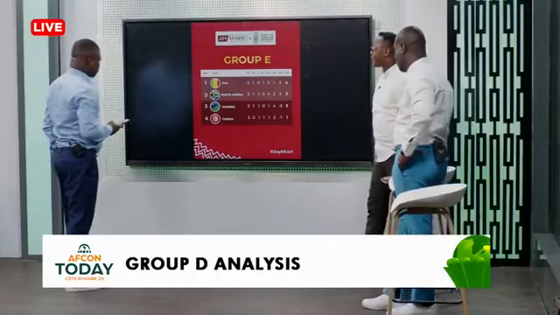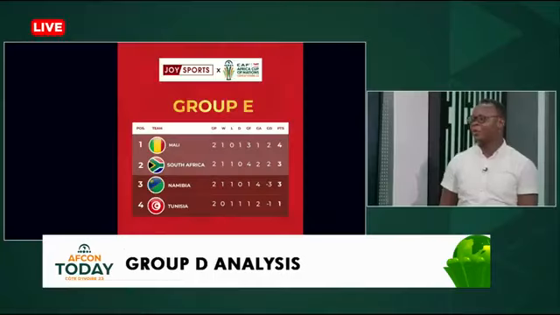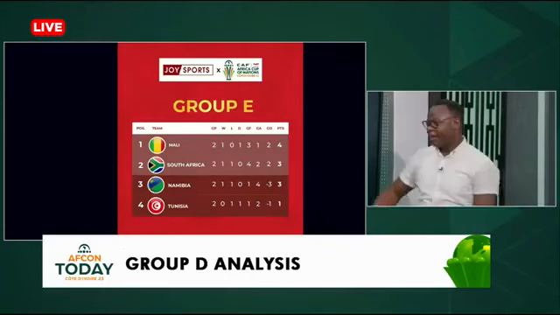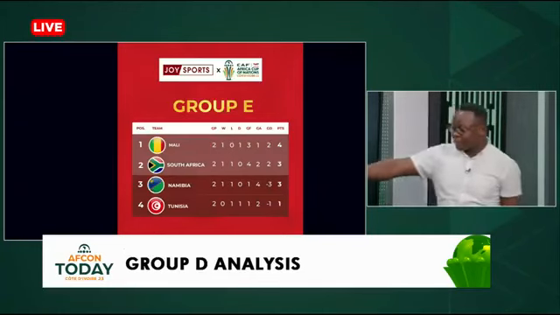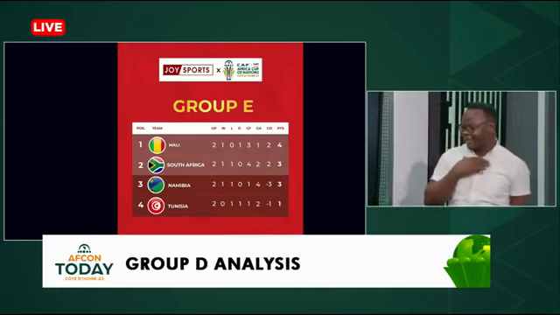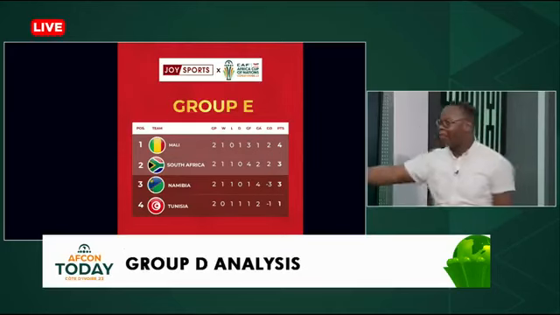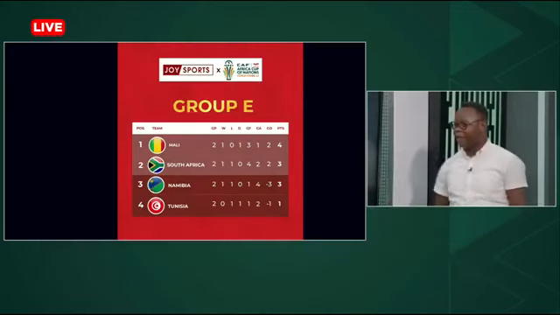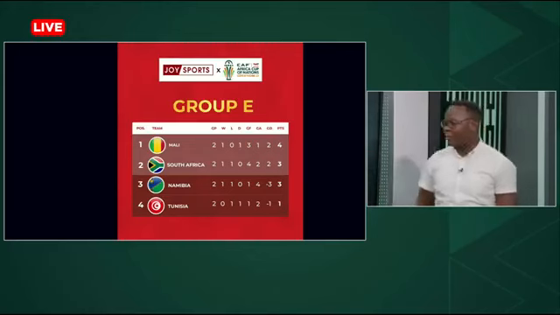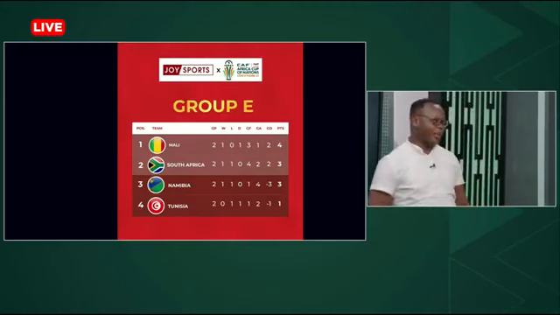Now, Group E, for example, is where it gets tricky. And that's where I think it is actually very straightforward, because I don't think any team here would actually finish third with 4 points. Mali's next game is against Namibia. And South Africa play Tunisia. My expectation is that Tunisia would actually beat South Africa, which would take Tunisia to 4 points and they would qualify. And Mali would beat Namibia in this case, and that would take Mali to 7 points. South Africa will finish third with 3 points, and I don't think that they will make it to the next round.